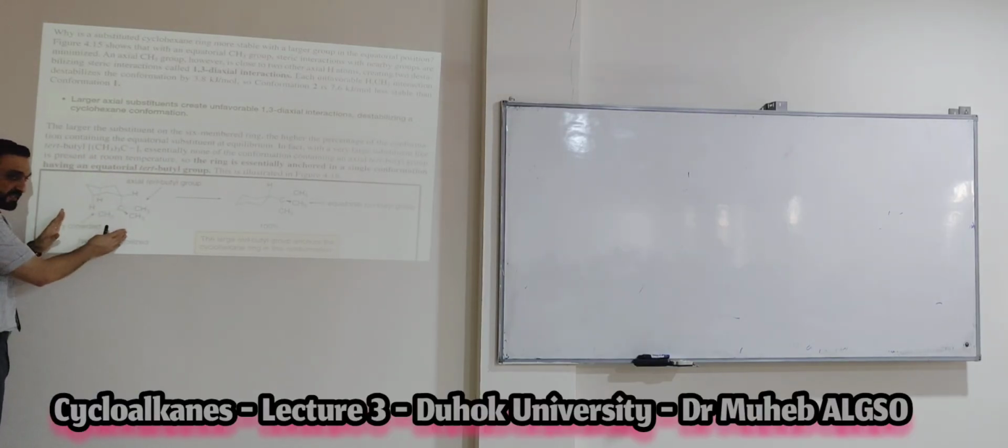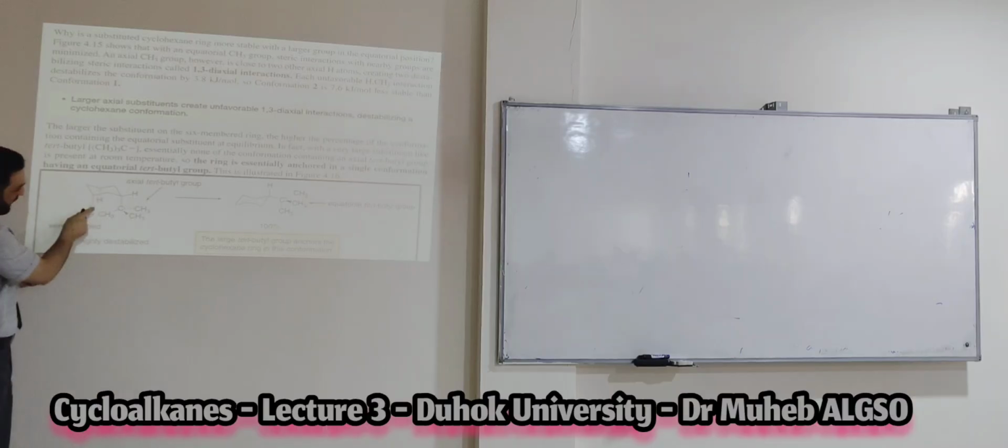Why this conformation is not stable? When the bulky group is at axial position. Why? Because there is steric effect between the carbon number 1 substituent and the hydrogen that is bonded to the carbon number 3. 1, 2, 3. That means here we have a steric effect. We have 1,3 diaxial steric effect interaction.